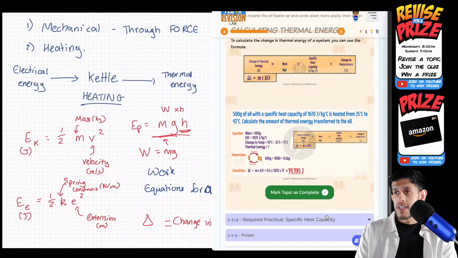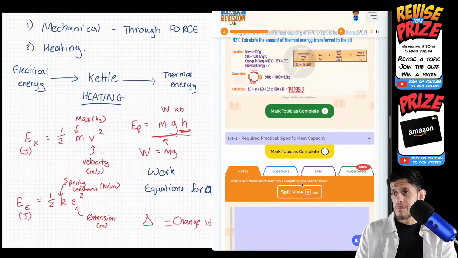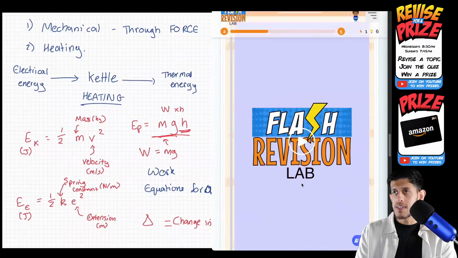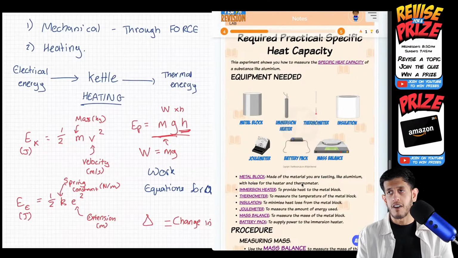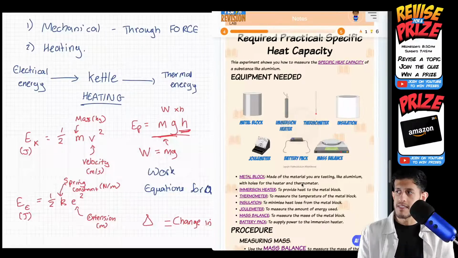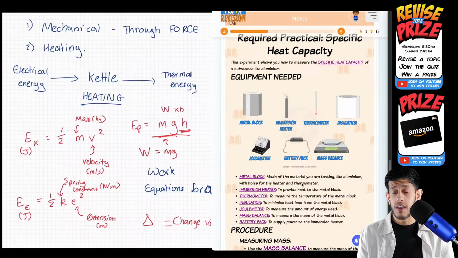I also want to grab in on the last bit here before we get into the quiz, which is the experiment for specific heat capacity. This often comes up. It's our first required practical in physics in the syllabus. It's the first time you see one, and it's for measuring or calculating specific heat capacity. So I'm quickly going to talk through it.